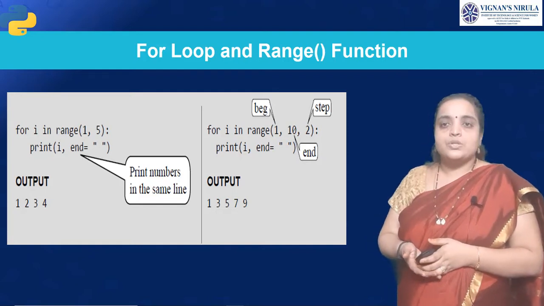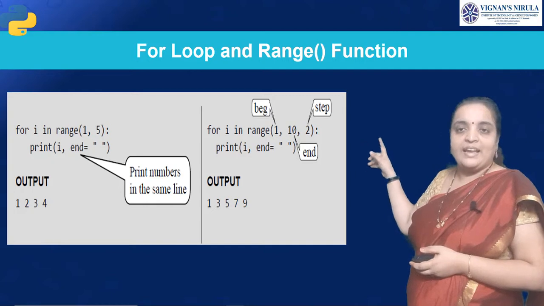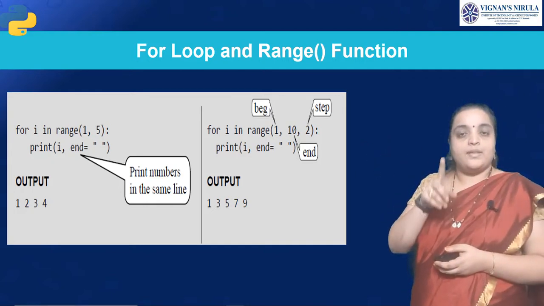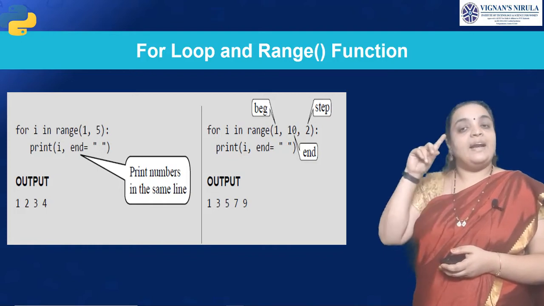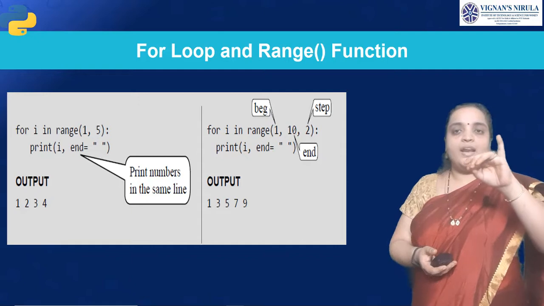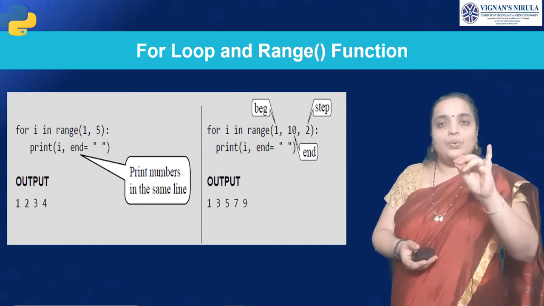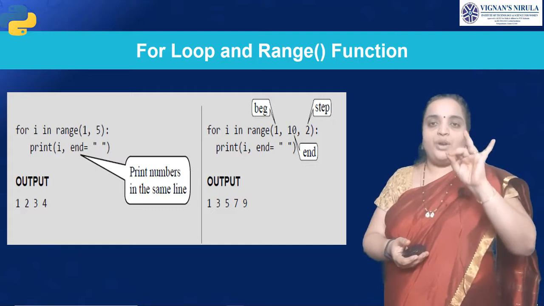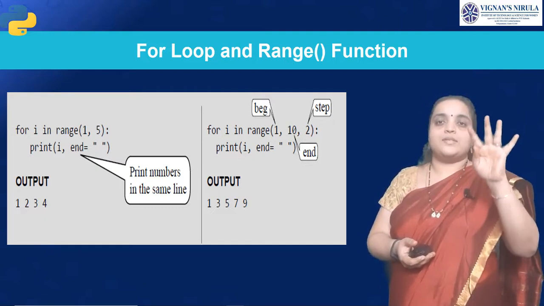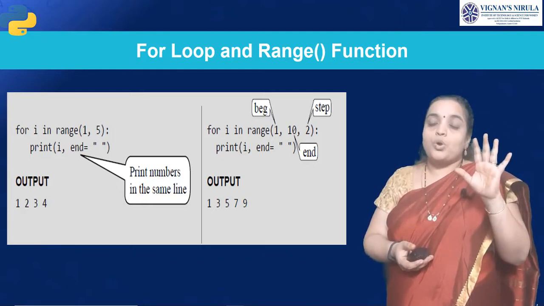Is that clear? So see here, for I in range, we are giving 1 as the beginning index. The ending index is 10 and the step count is 2. The beginning index is 1, and the step count is 2. Then 1 plus 2 is 3. 3 plus 2 is 5. 5 plus 2 is 7. 7 plus 2 is 9. 9 plus 2, what is 9 plus 2?